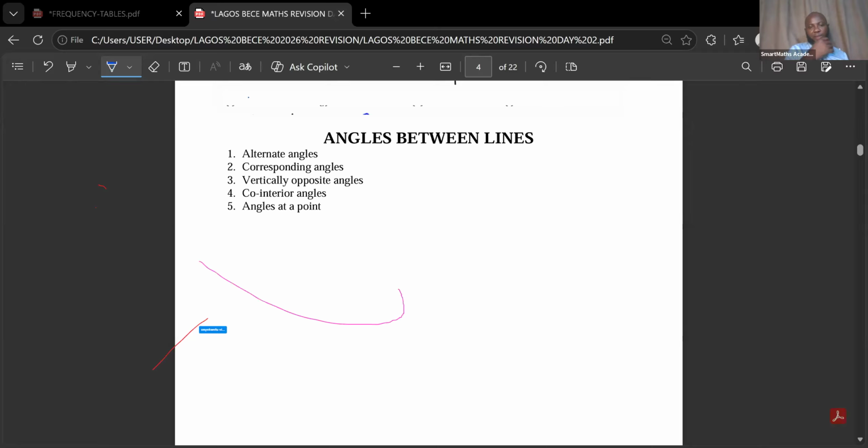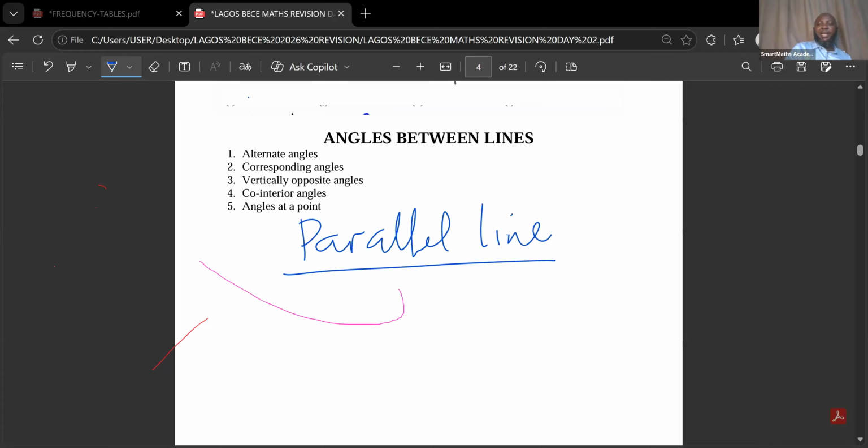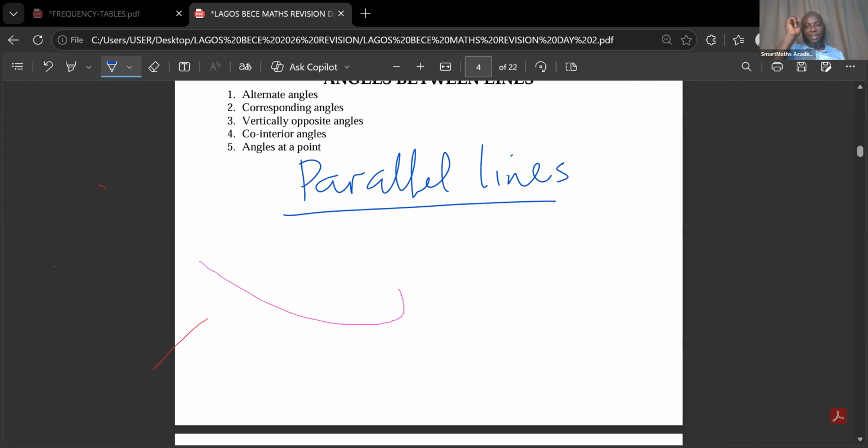Now, before we go into alternate angles, there's what we call parallel lines. Understanding parallel lines will help you understand this. Parallel lines are lines that can never meet. Take note of that. No matter how you extend the lines, they will never meet.